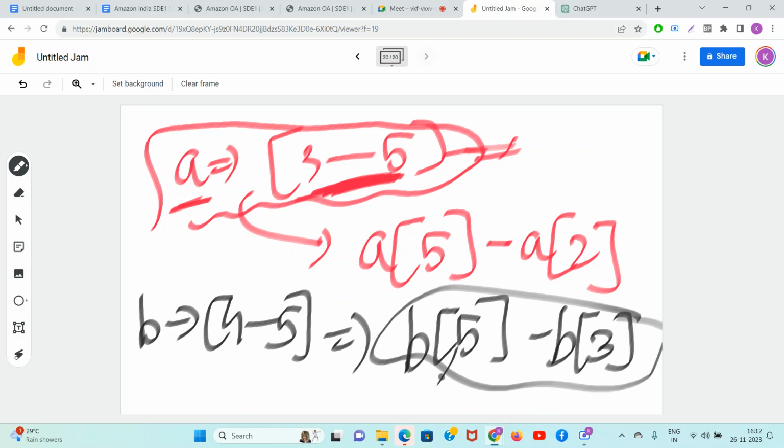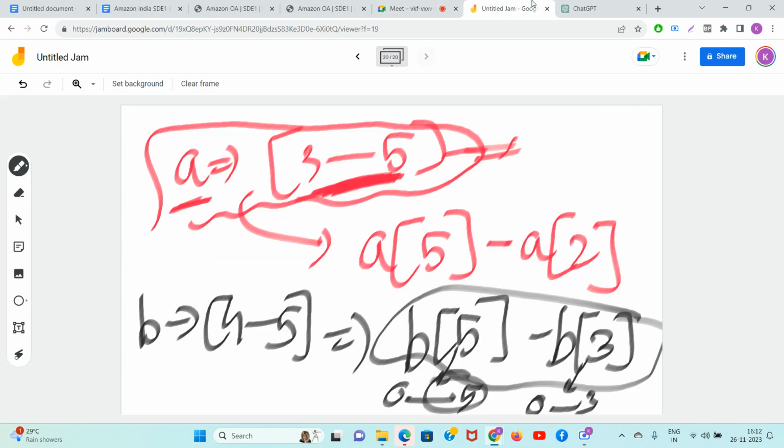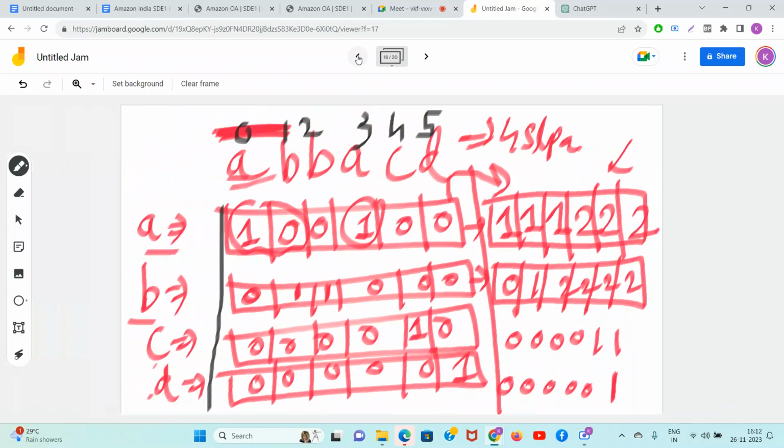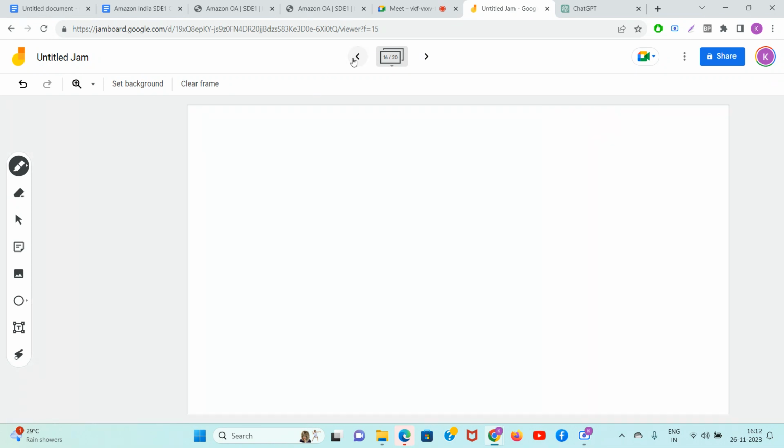Basically, how many times B is coming from index 0 to 5 minus how many times B is coming from index 0 to 3. Subtract करोगे तो 4 5 ही बचेगा ना? Common sense or not? Good. Nice. Awesome. So guys, we will have to run this prefix sum algorithm on the string. It will take n into 26 time, okay, for calculating this two-dimensional array up to z. Okay. So now guys, the algorithm is pretty clear to you. It is clear now, guys?